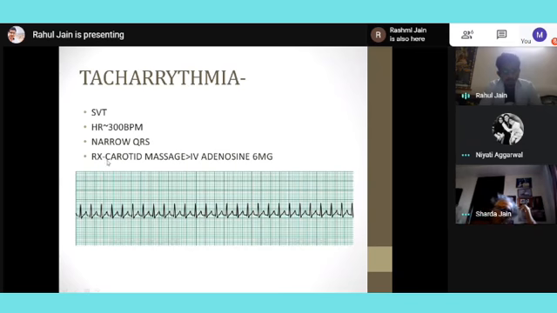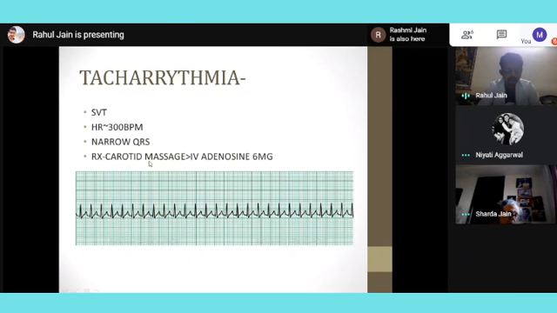The first thing that should be done is carotid massage. For any patient, if we don't have drugs at hand, we instruct a nurse to load IV adenosine 6 mg, and during the 10 or 20 seconds she takes to load the drug, we start carotid massage.